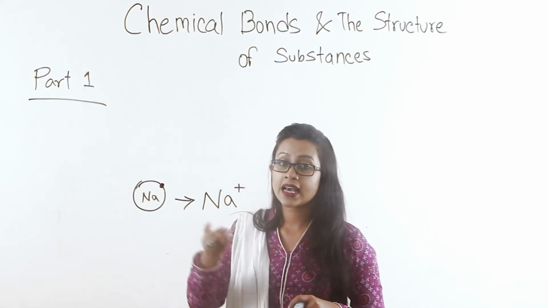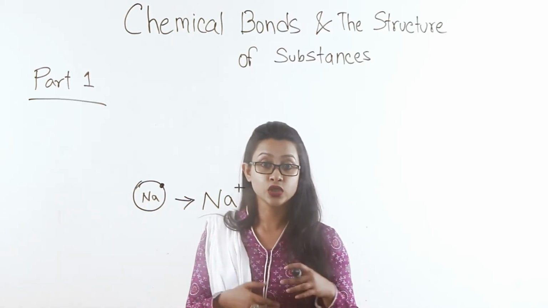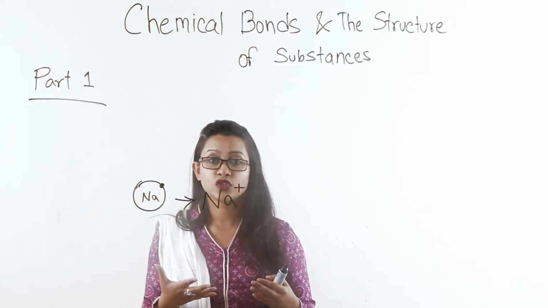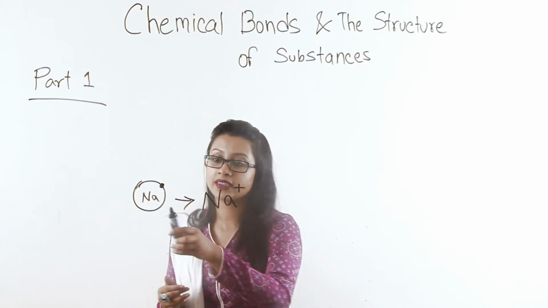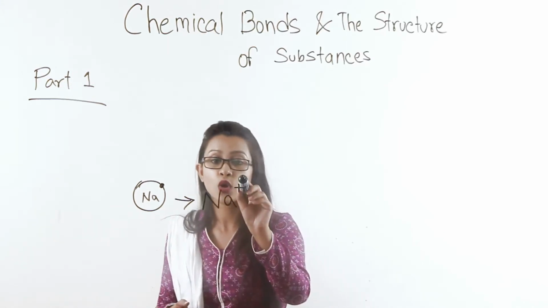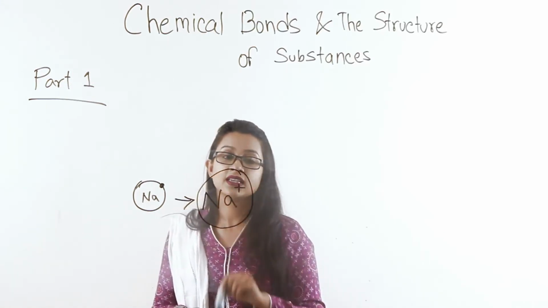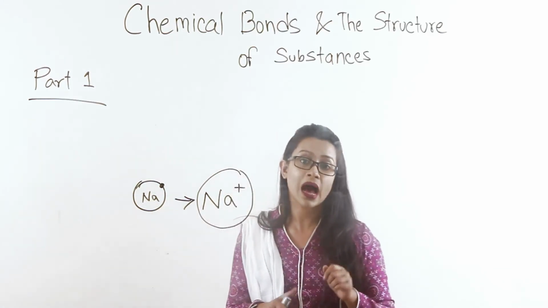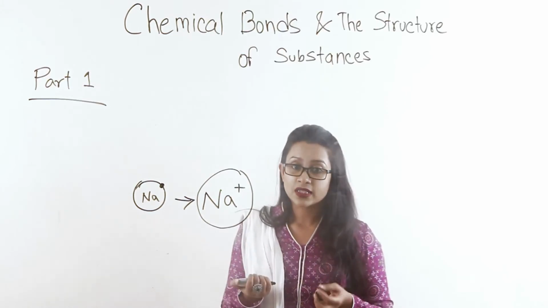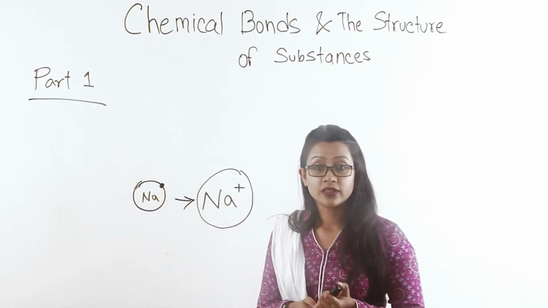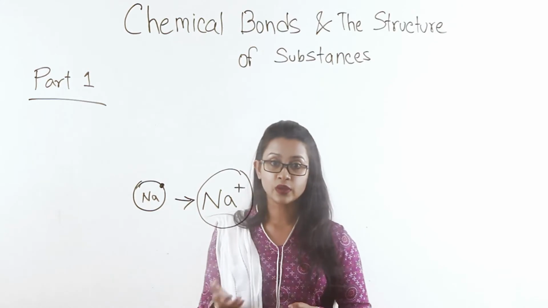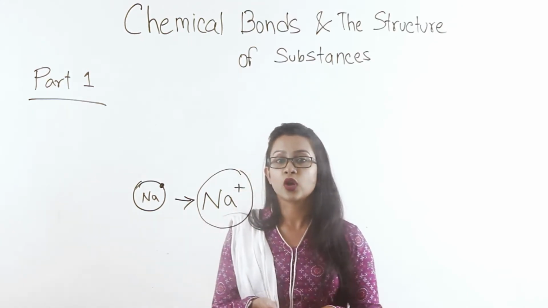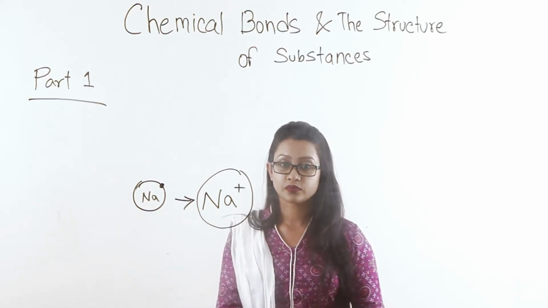And since it has one less electron than it usually used to have, the number of the negative charge is one lower than the total positive charge. So sodium gains a positive charge, making it a sodium ion. Now metals in the periodic table, each and every metal that you can find on the far left corner, all of them form positive ions.